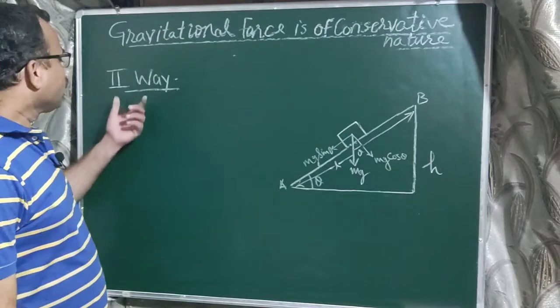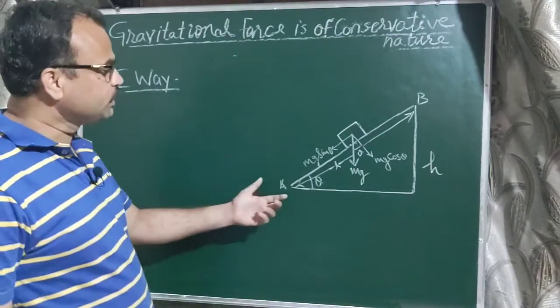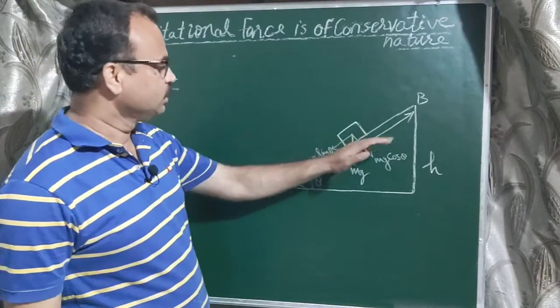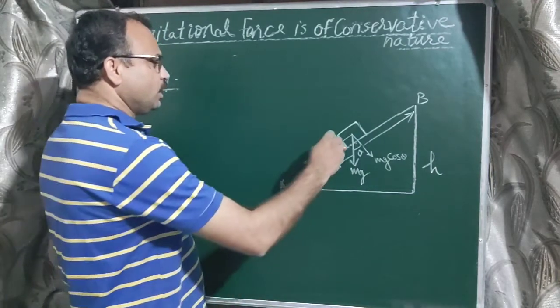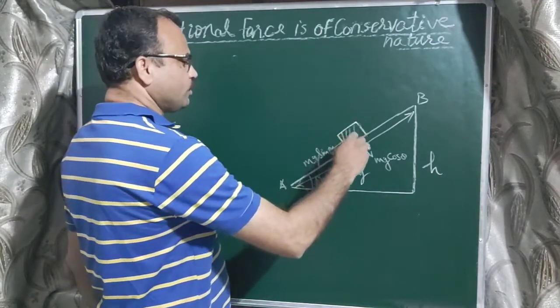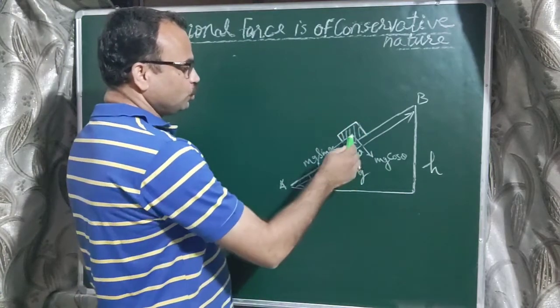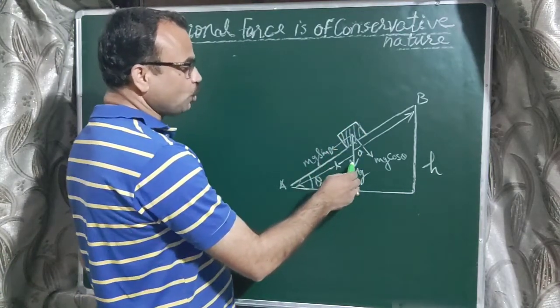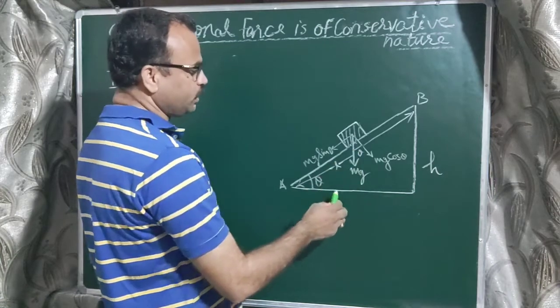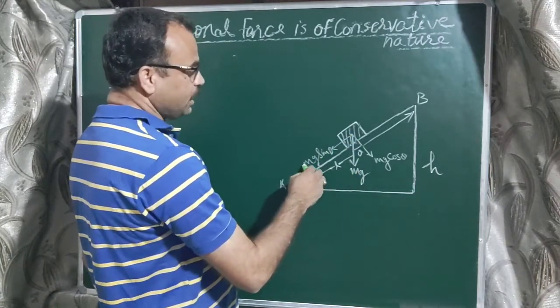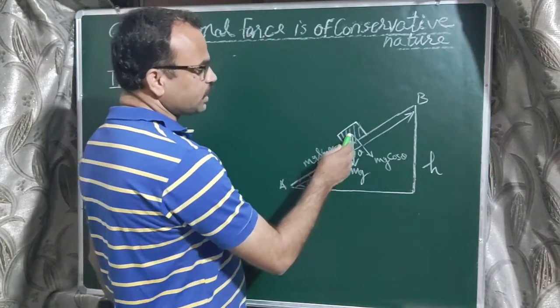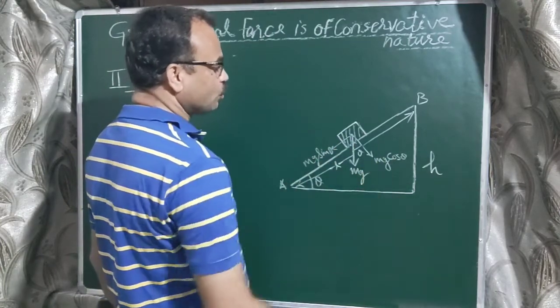Now in the second way we move the body over an inclined plane. The angle of inclination is theta, and the weight of the body acts vertically downward. On resolving it into two components, one component along the inclined plane in the downward direction is mg sin theta, and the other, perpendicular to the plane, is mg cos theta.